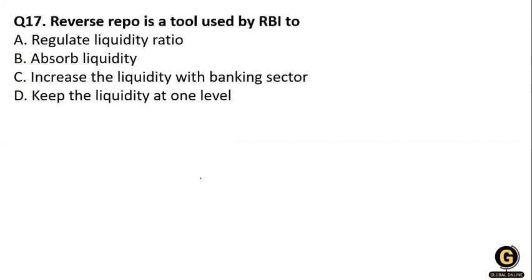Clear? Now the seventh question: reverse repo is a tool used by the RBI to, option one, regulate the liquidity ratio; option two, absorb liquidity; option three, increase liquidity in the banking sector; D, keep the liquidity at one level. So what is the right answer? Reverse repo is a tool used by the RBI to absorb liquidity.